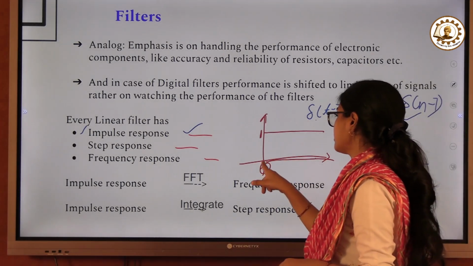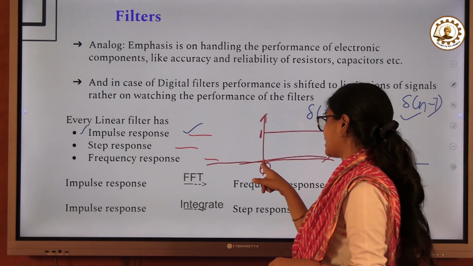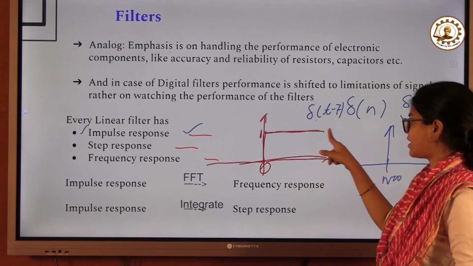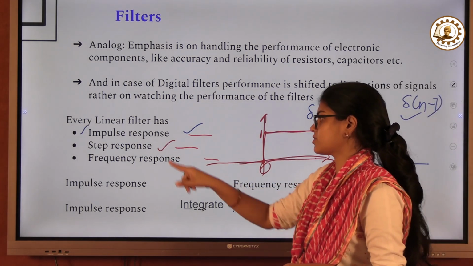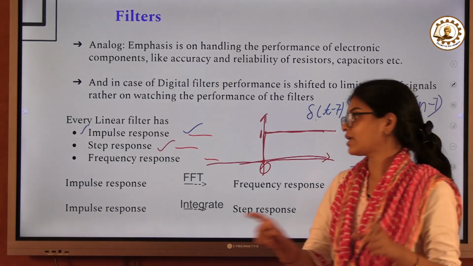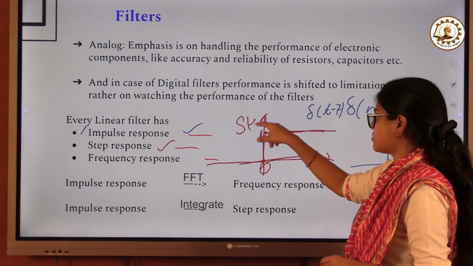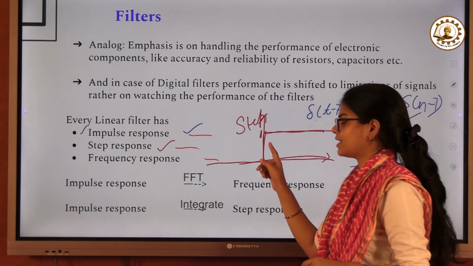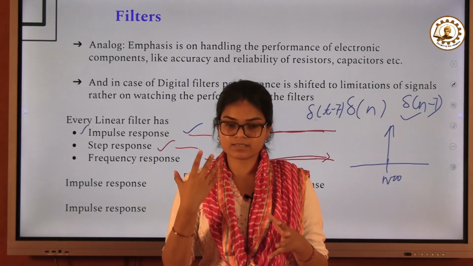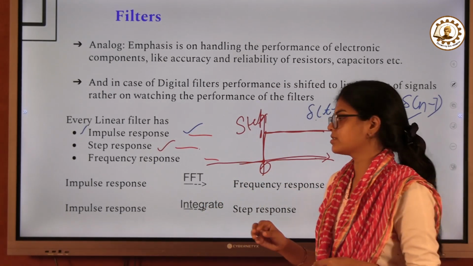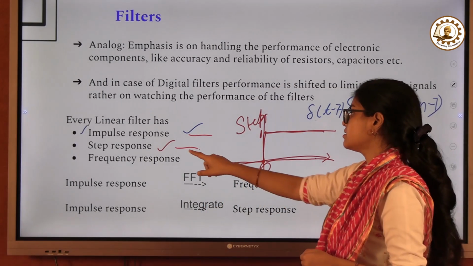Before t equals 0 it was 0, and then at this point there is a sudden rise in amplitude, it reaches 1 and remains 1 throughout. That is your step signal. So when you give the input as a step signal, and the circuit behaves according to that unit step signal, it is called the step response.